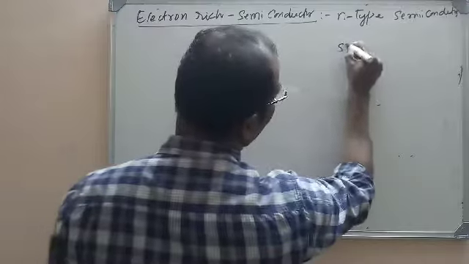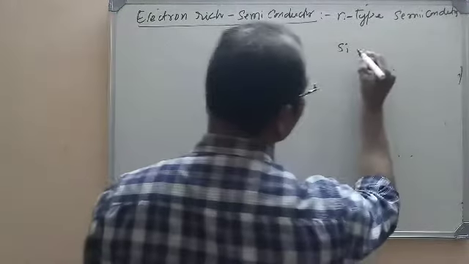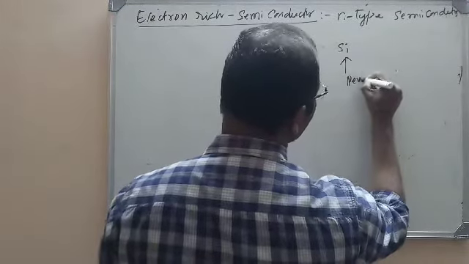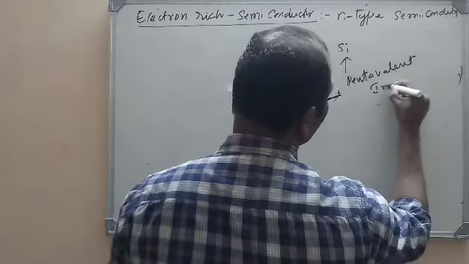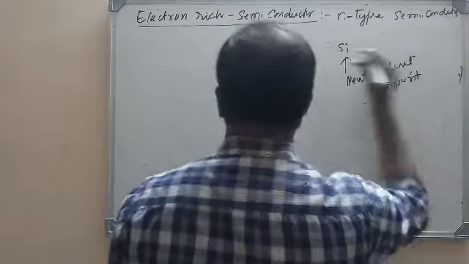So for silicon, what are we adding? A pentavalent impurity. We are doping with a pentavalent impurity. What we get is electron rich.